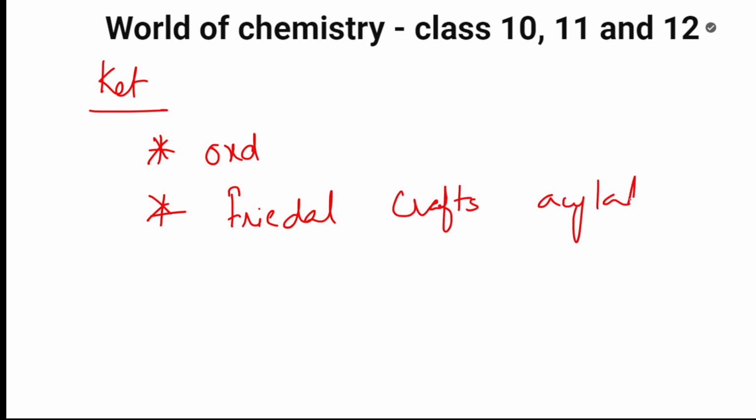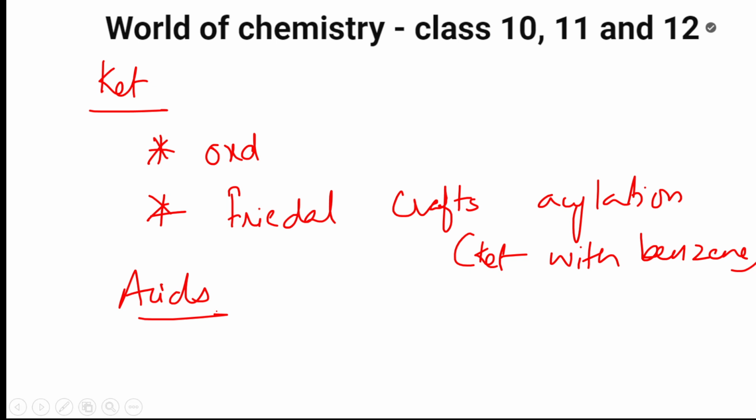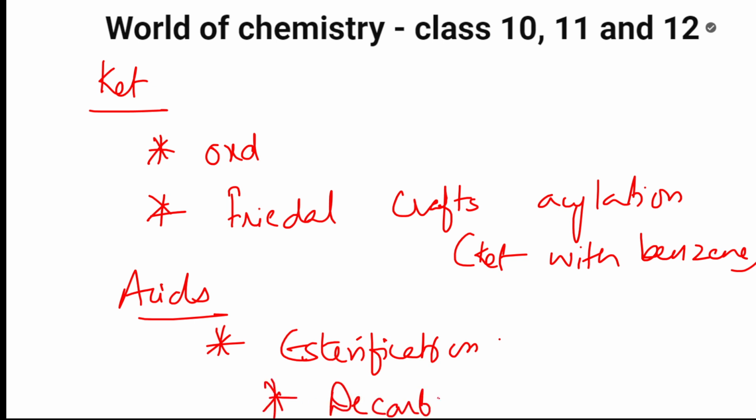Friedel-Crafts acylation is very important, students. The reaction of ketones with benzene is important. So what is that? The reaction of ketones with benzene. This is also an important topic which you should remember and study. Then in the case of carboxylic acids, esterification reaction is important. Don't leave the esterification reaction. You will get a compulsory question in esterification. Then they'll also ask you a question on decarboxylation reaction, which is one more important topic. So these are the common things in aldehydes, ketones and acids.